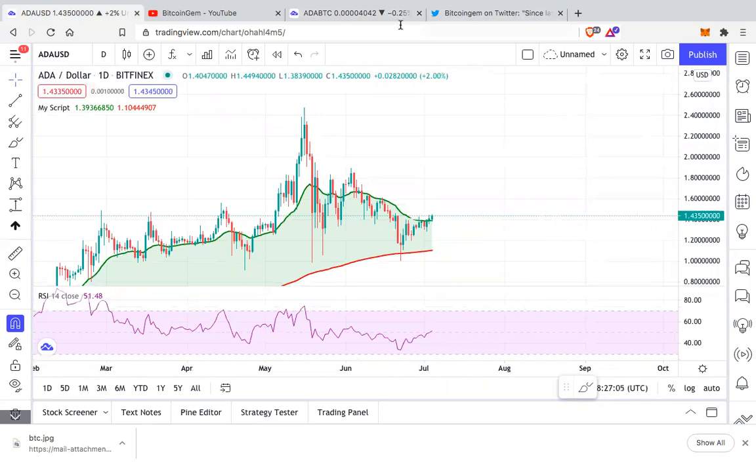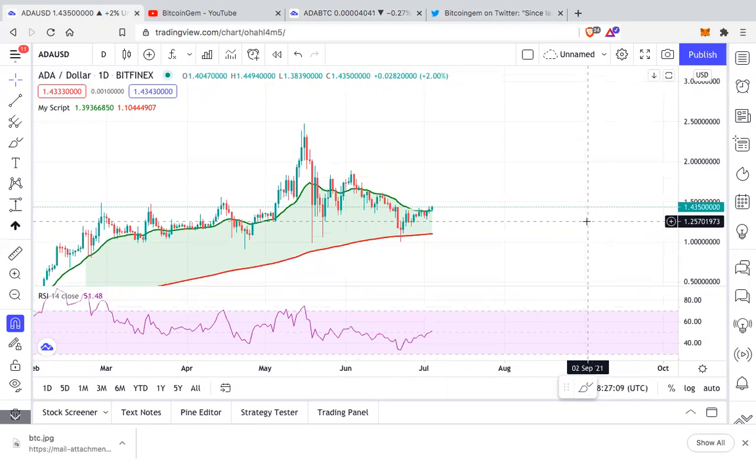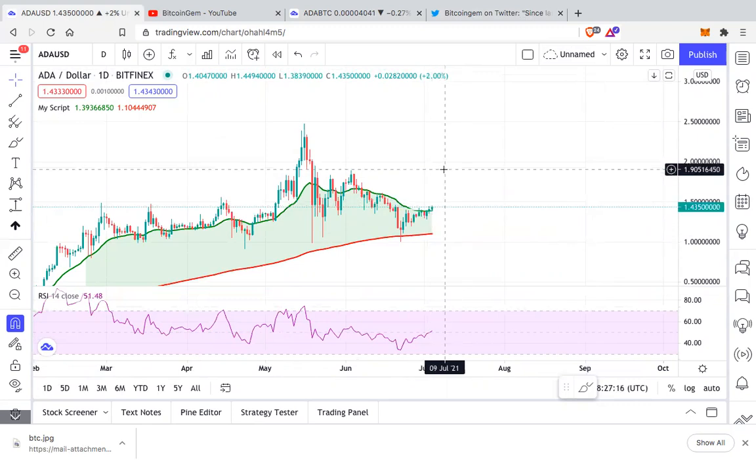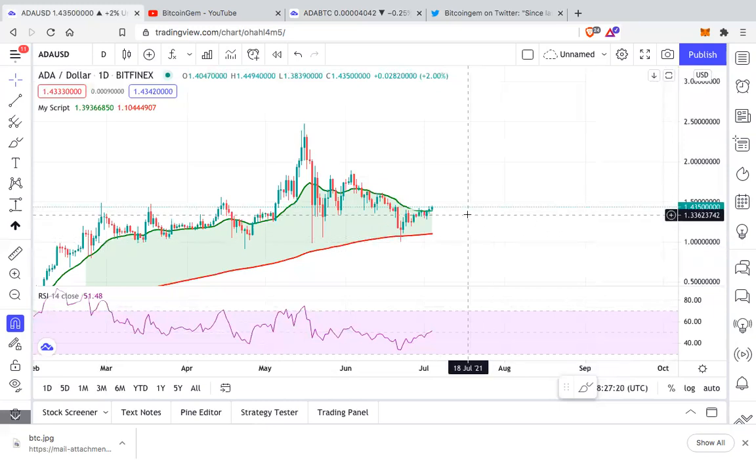And Bitcoin itself is looking on an uptrend since the last 13 days. So a lot of factors are going into a small pump in Cardano of around 30 to 50% in the USDT pair and also on the Bitcoin pair.